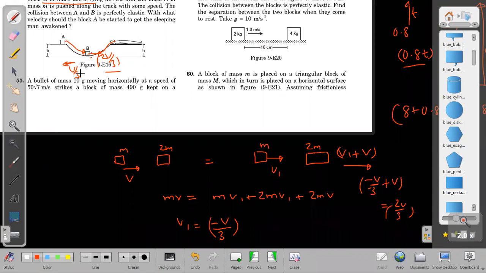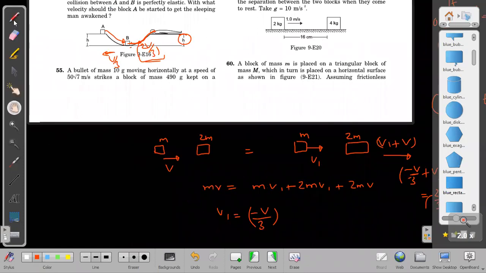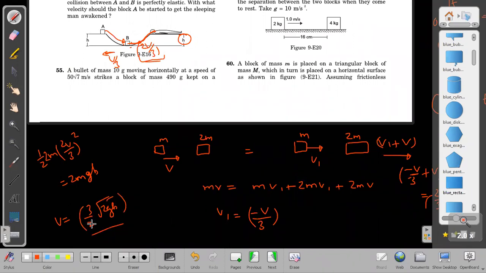Now, conservation of mechanical energy. B moves with 2v by 3, and from this it should be able to climb up to height h. Then I will write the equation: half of 2m into (2v by 3) squared is equal to 2m into g into h. The 2m cancels, so we get V is 3 by 2 into root 2gh.